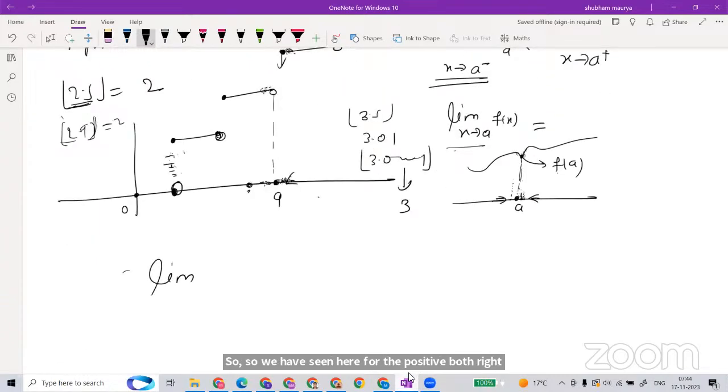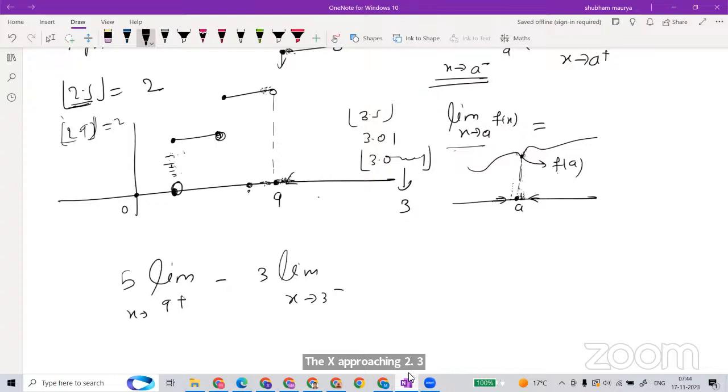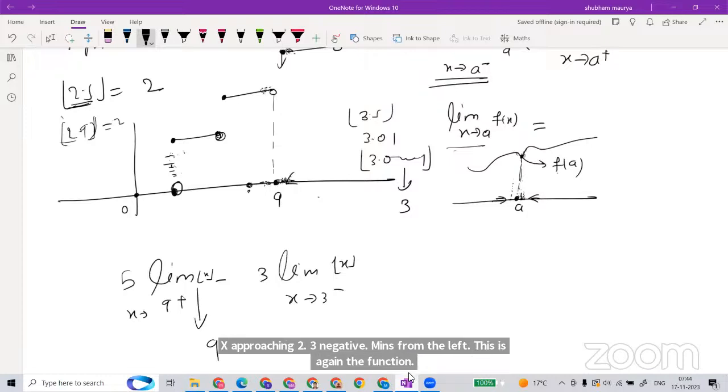So let's make it again. This is 5 times 9 minus 3 times the limit, here the limit of x approaching 3 negative, which means from the left, of the greatest integer function. Again, the same meaning we'll do. So this limit will go to 9. Where will this go?